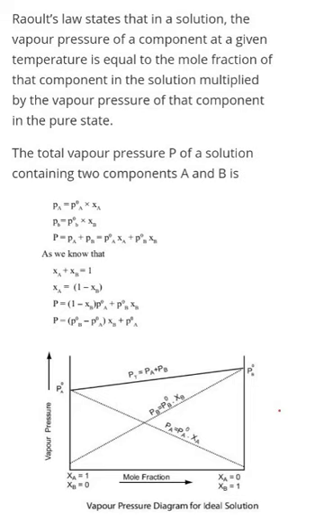If we put the value of XA as 1 minus XB in the above equation, then the total pressure P is equal to (P naught B minus P naught A) into XB plus P naught A. So this is the equation which shows us the relationship between the vapor pressure of the two substances.